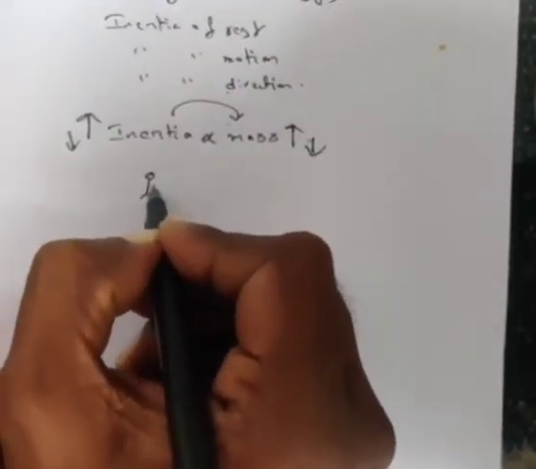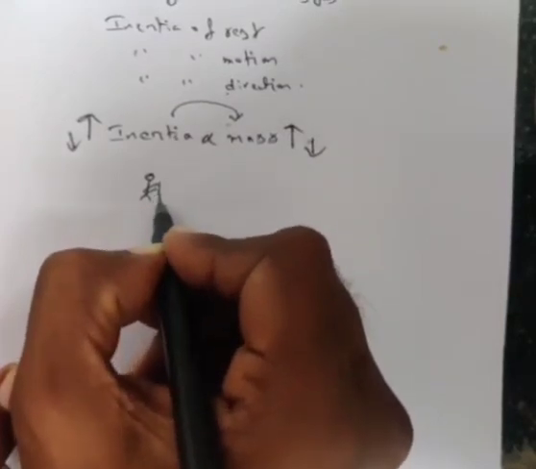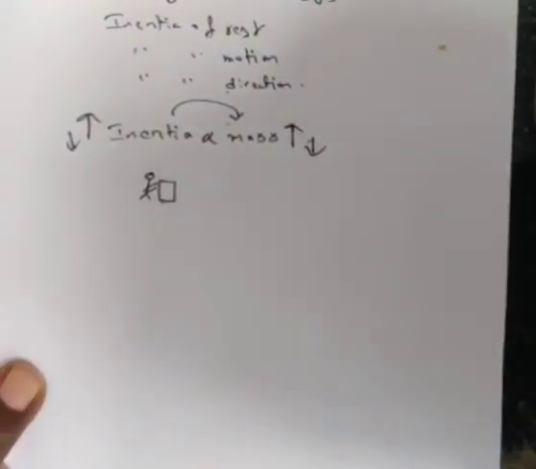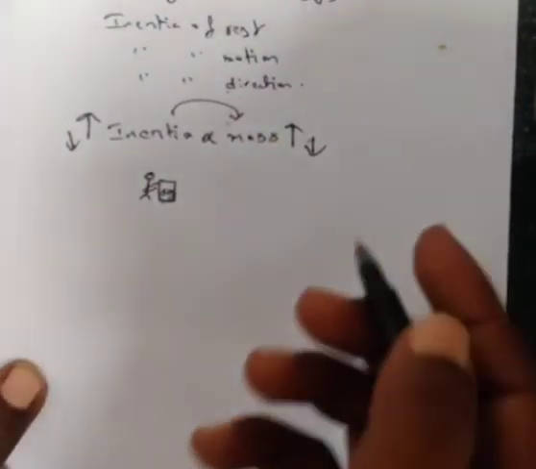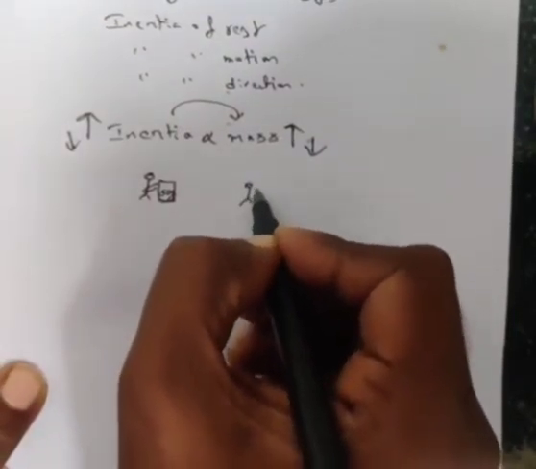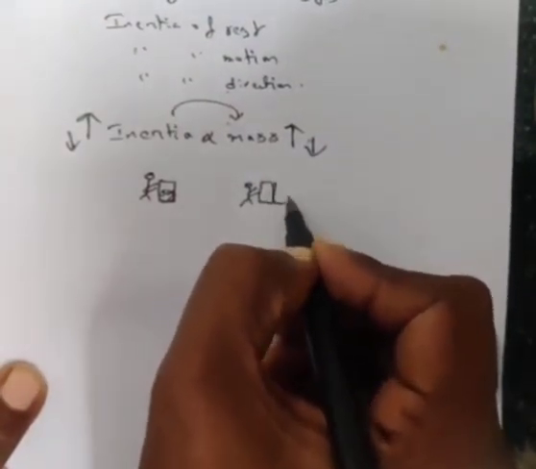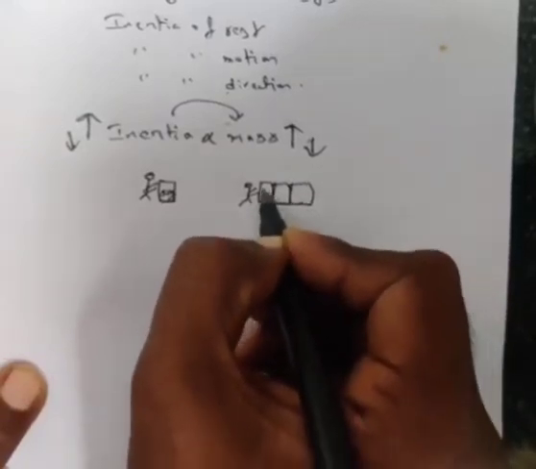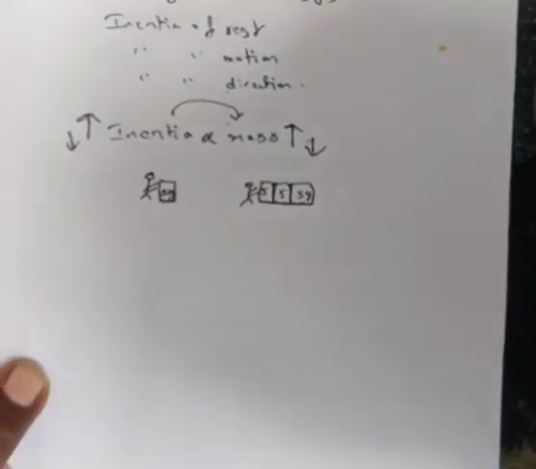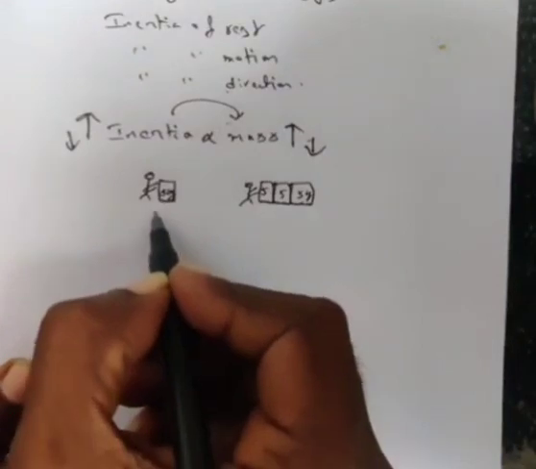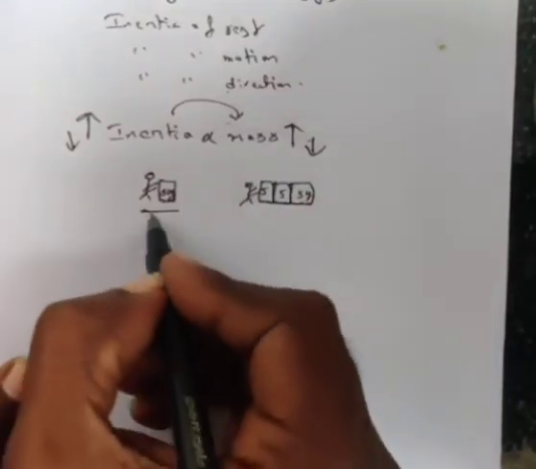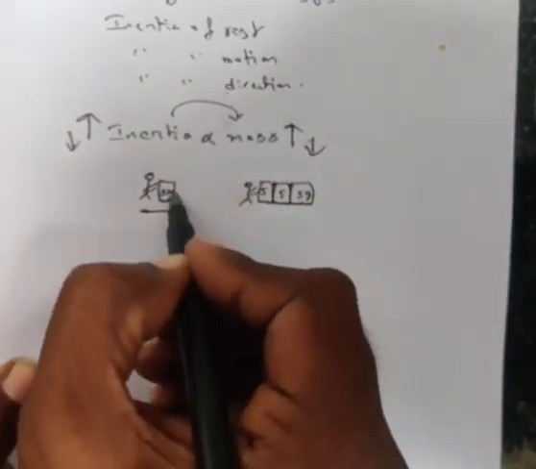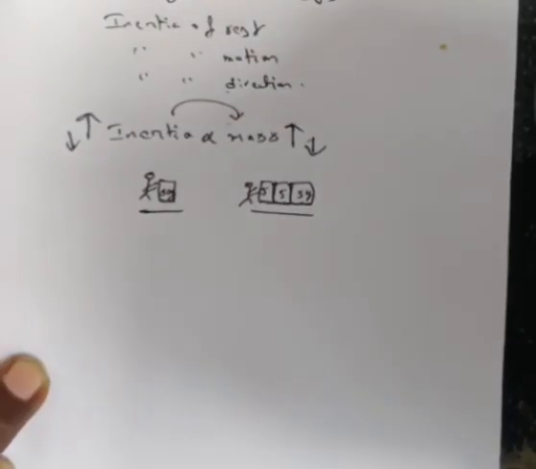So you are a person, for example, trying to push a block like this. It has maybe 5 kg mass. And there is another person, or the same person, who is going to push 3 blocks, each of 5 kgs. Now I would like to ask you one question. While you are pushing the first block, block A, is it easy, or is pushing 3 blocks at a time easy?